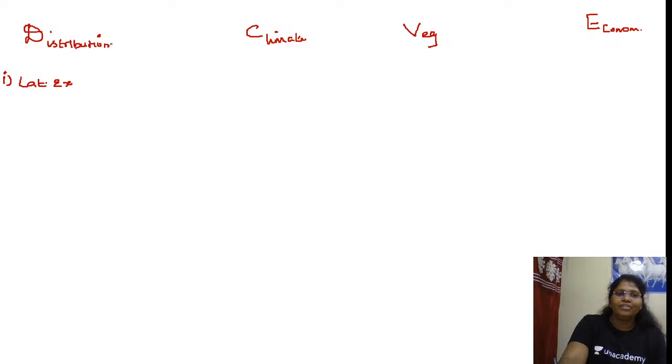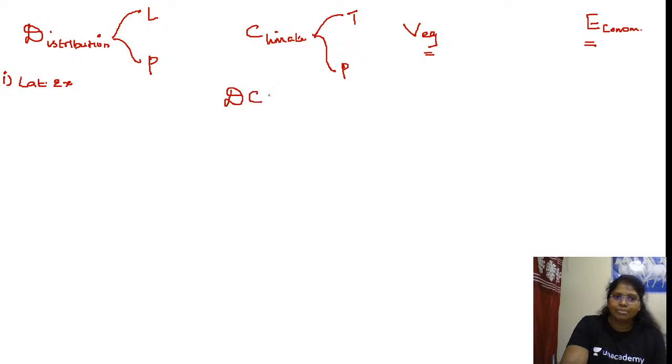Under D, we will be discussing two things. One is L, latitudinal extent. Another one is P, places. Under climate, we will be discussing two things: TP, temperature and precipitation. And then vegetation and economy and life of the people. So in general, the most powerful code for any climatic type is DCVE.